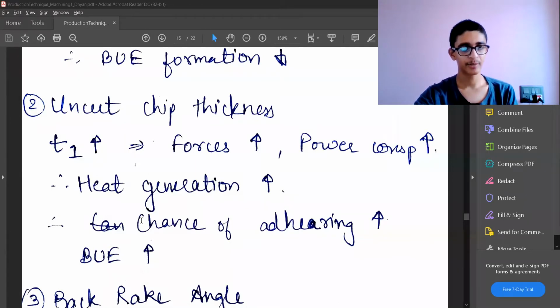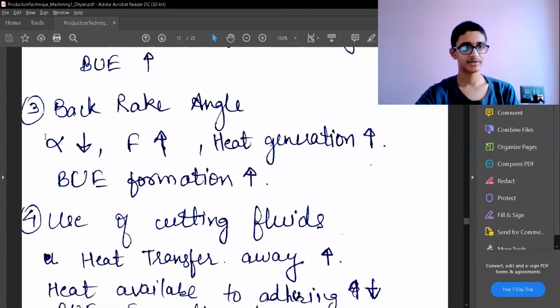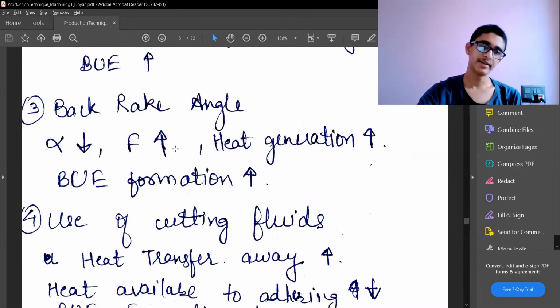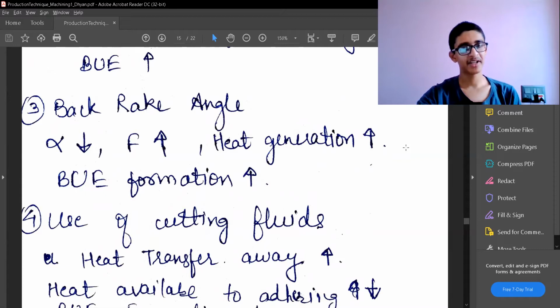Now let's come to the third point, which is the back rake angle. Alpha is the back rake angle. If I decrease that back rake angle, the cutting force is going to increase, and the force increase means power increase and heat generation increase. That means the build up edge formation also increases.